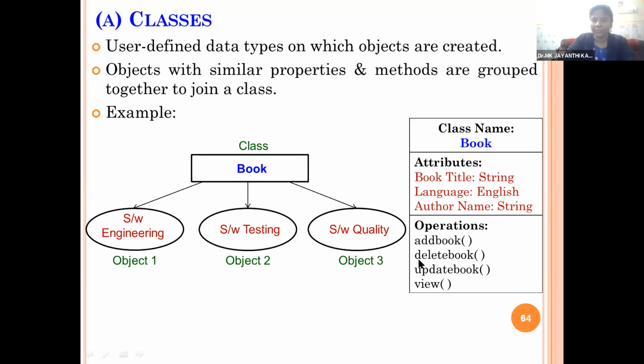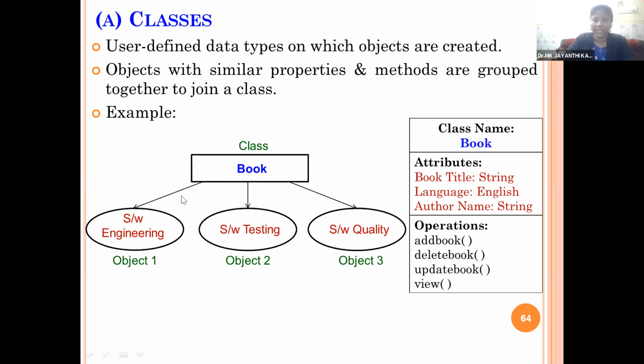And the operations which we can perform on the class book are add book, delete book, update book, and view book. So we have the class called book. Here the class is book, and the objects are the software engineering book, the software testing book, and the software quality book.